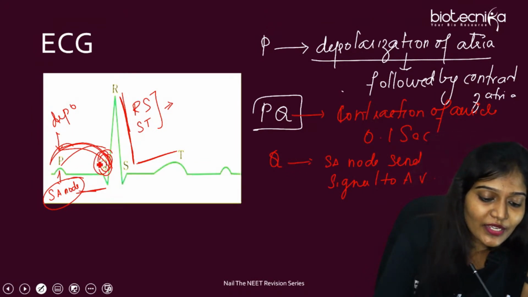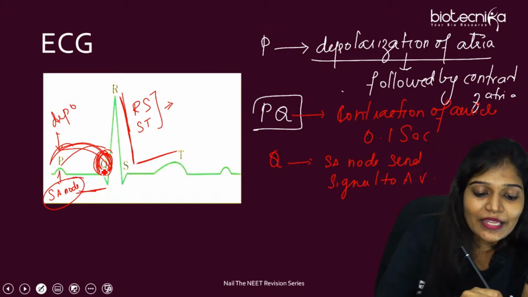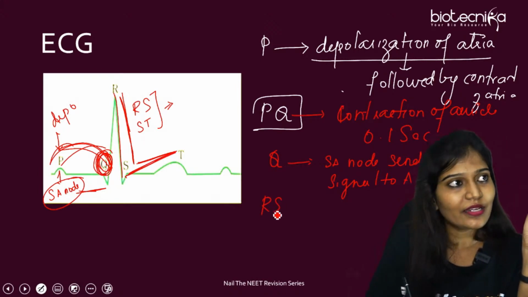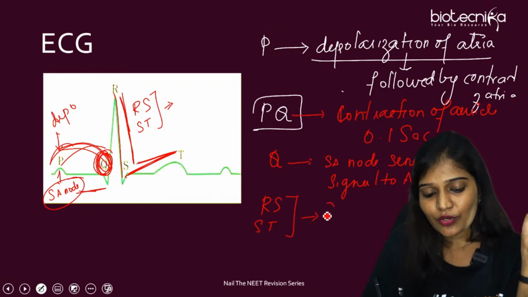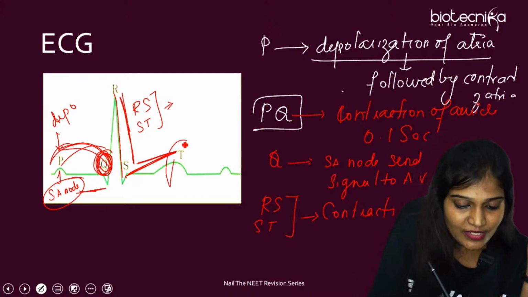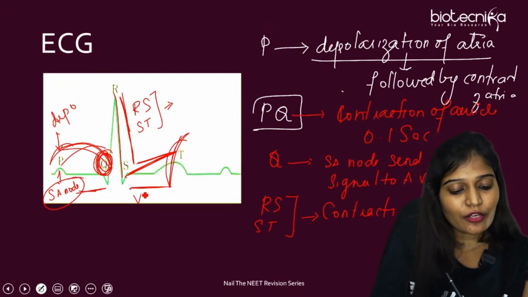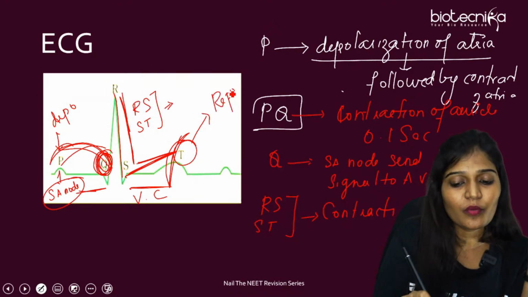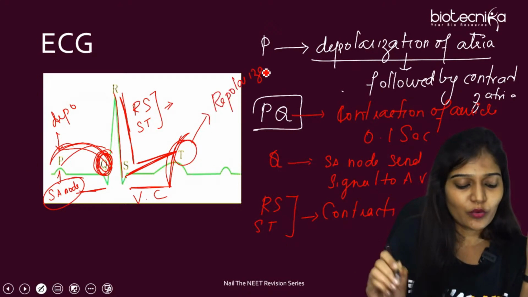So Q is going to get impulses, and then RS and ST are going to be the contraction. So we'll write RS, ST, contraction of ventricle. That's why in our book they have written till it reaches T. This is going to be ventricular contraction. And T is going to be repolarization, which means all the auricle will come back to its original positions.